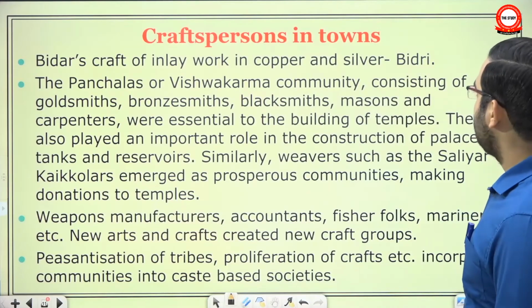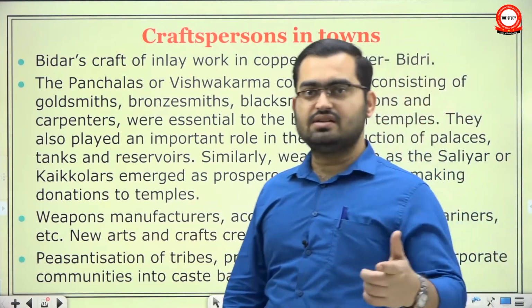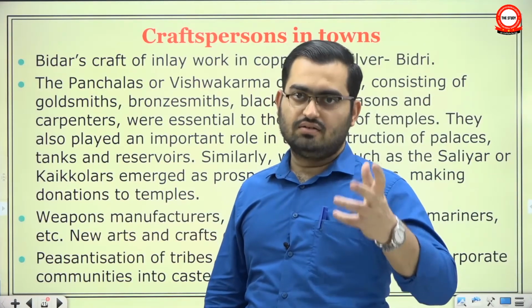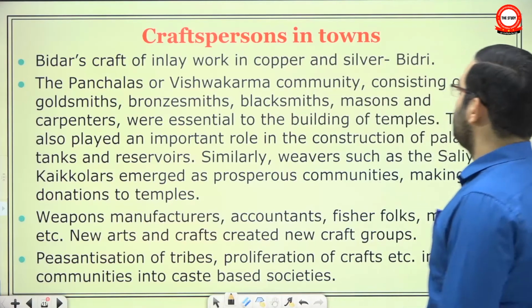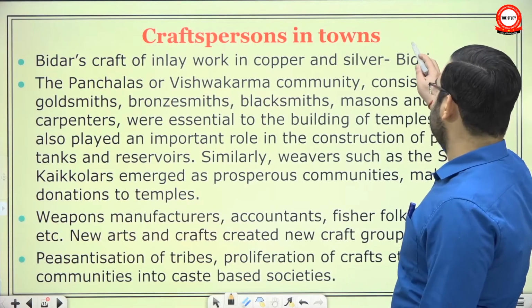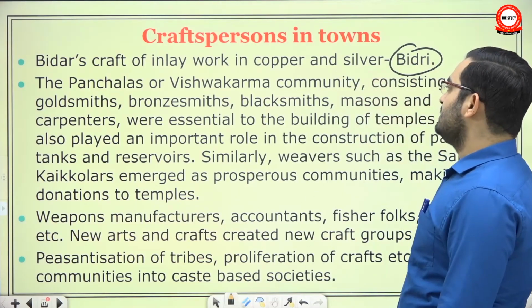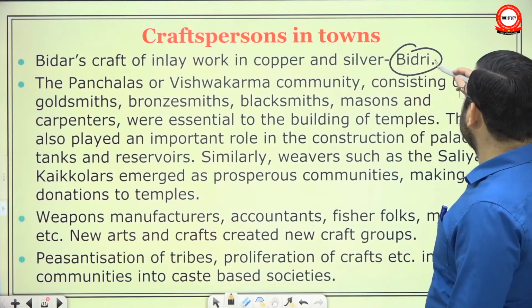Then we talk about craft persons in the town. We talked about towns, we talked about traders and the trade which facilitates the rise of towns. But then we also have to talk about the craft persons that lived in these towns and sometimes derived their names from these towns. For example, Bidar's craft of inlay work in copper and zinc gave the name to the craft called Bidri.